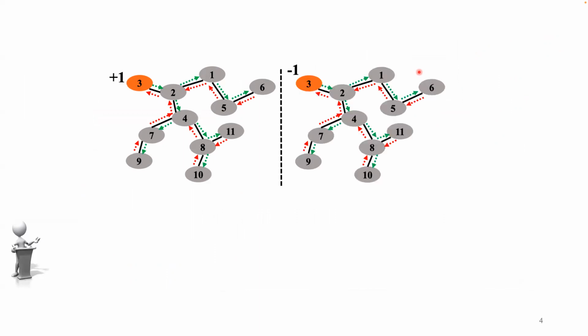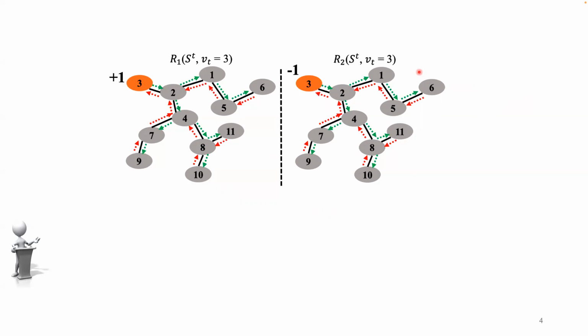In this work, we consider binary labeling task. Therefore, for each node, we have two potential labels that a crowd worker can provide. It can be +1 or it can be -1. If the label is +1, then let the reward be R1. And if the label is -1, then let the reward be R2.